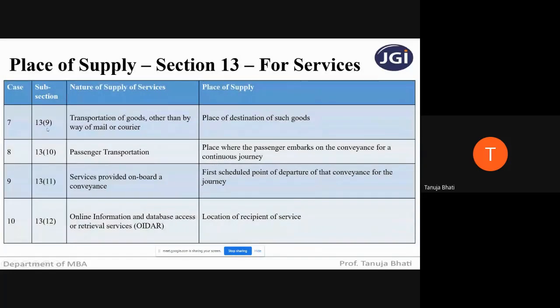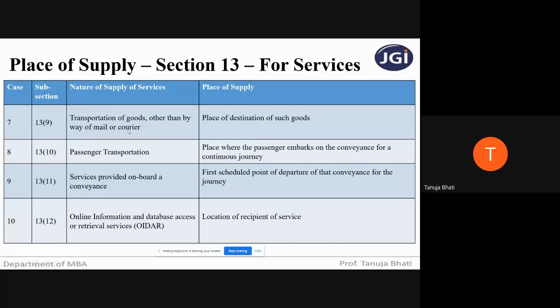Next, under section 13, subsection 9, when the nature of supply of service is transportation of goods other than by way of mail or courier. So when the goods are transported, but those should not be considered as mail or courier, because other than mail or courier, if any goods are being transported, the place of supply will be the place of destination of such goods. So where the goods are finally going to be transported, that is going to be the place of supply in respect of transportation of goods other than by way of mail or courier.